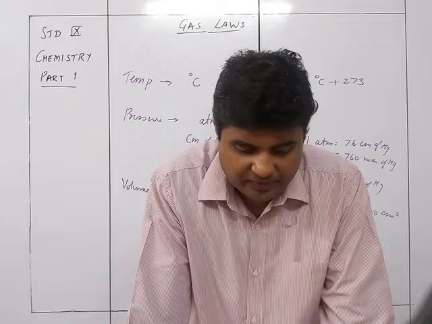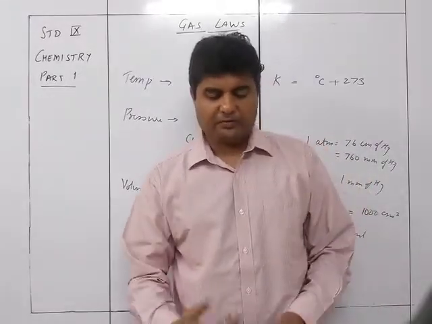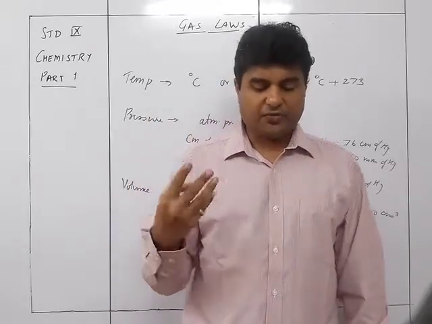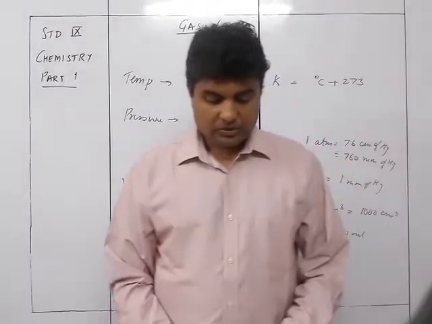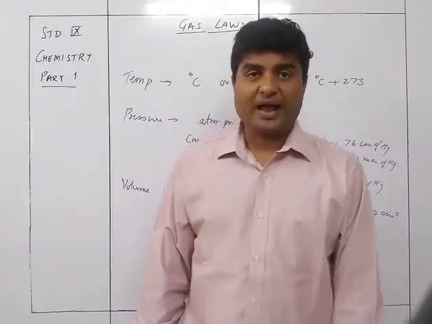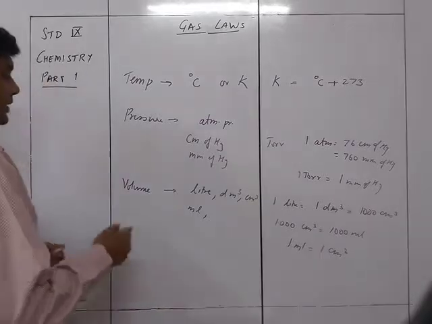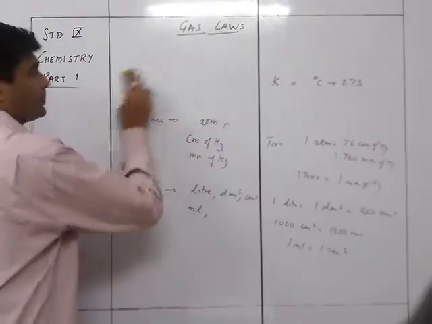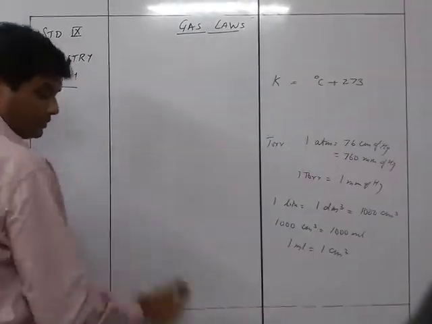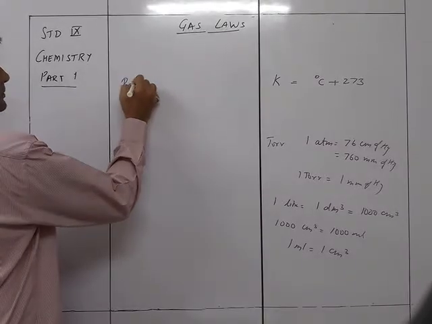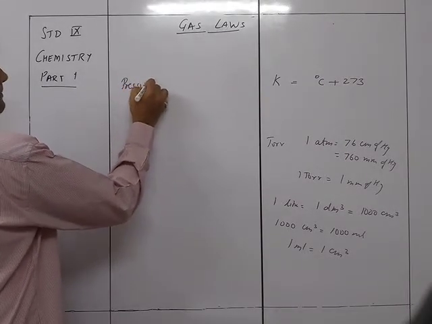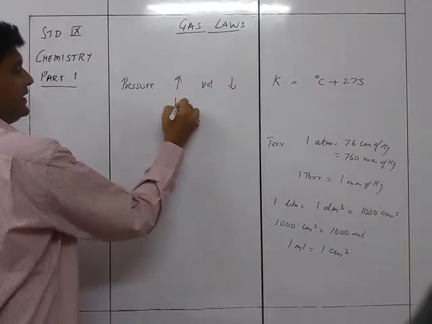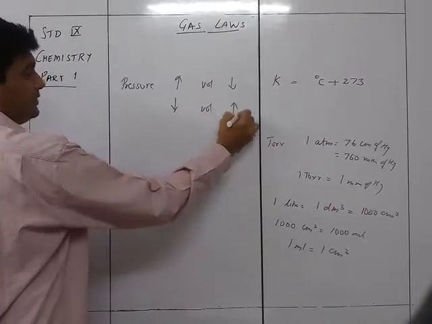So that is what they have given you as a graph over here. In experiment 1, pressure 2 gave volume 500, pressure 1 gave 1000, pressure 4 gave 250. So that is the relationship between pressure and volume. Pressure increases, volume decreases. Pressure decreases, volume increases.